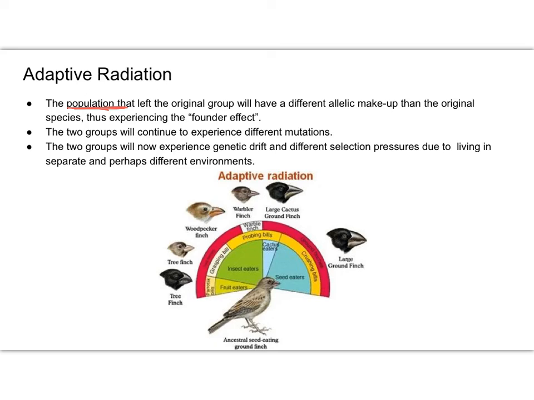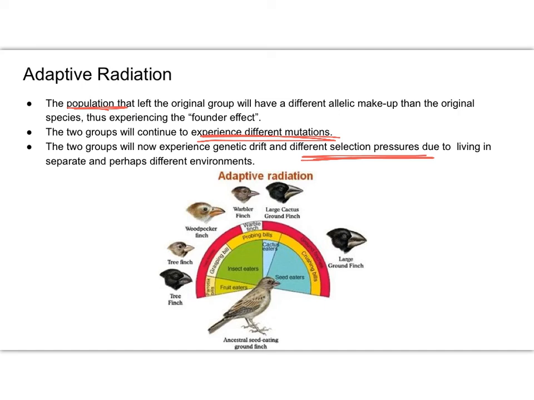These two groups are now in different environments, so they're going to experience different mutations. And since they're also in different environments, I'm going to get different selection pressures. For one population, it may be beneficial to have one trait. For another population in a different environment, it may be beneficial to have a different trait.